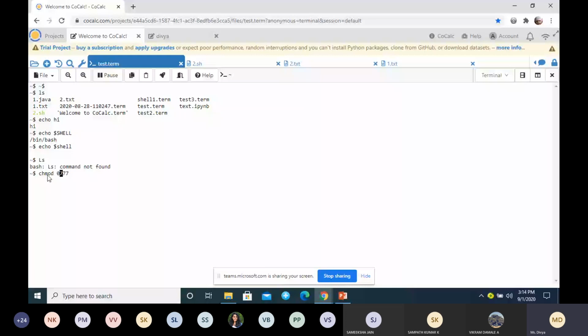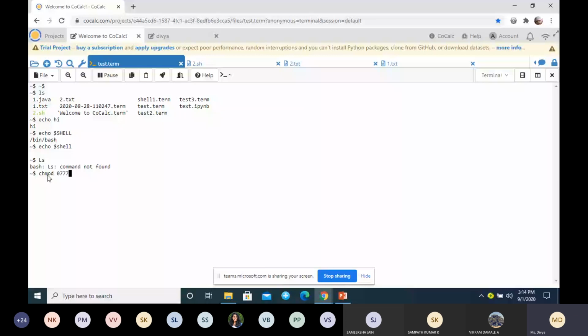More about permissions we will be studying later. For the time being, 777 means read, write and execution permission. And give the name of the file.